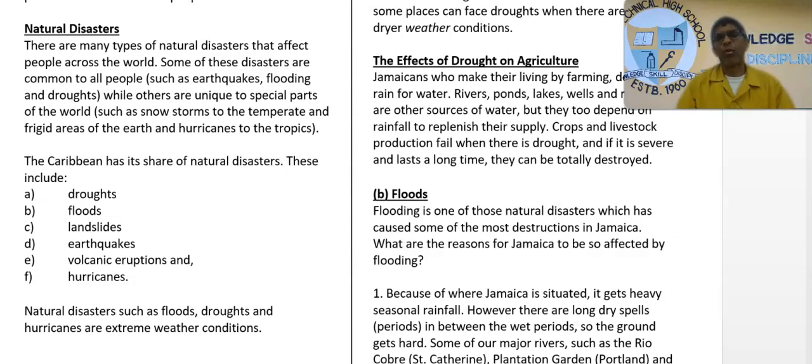All right. So when the earthquake happens, Jamaica is located in an earthquake-prone geographical area. Earthquake doesn't happen, but the potential is always there for it to happen. When it actually happens, it becomes a disaster. When it actually happens and it causes damage, like the last one that happened and it causes damage to some place, then that's a disaster.